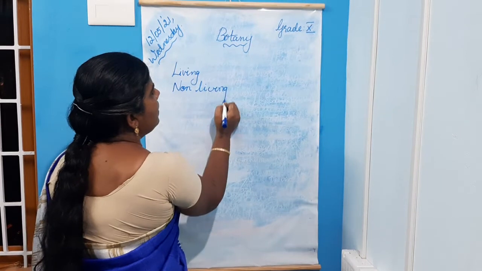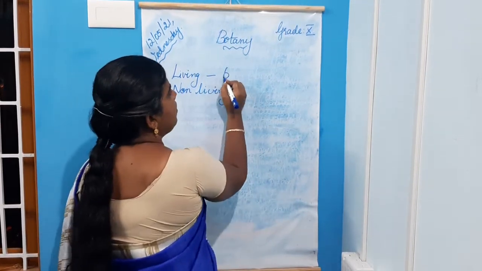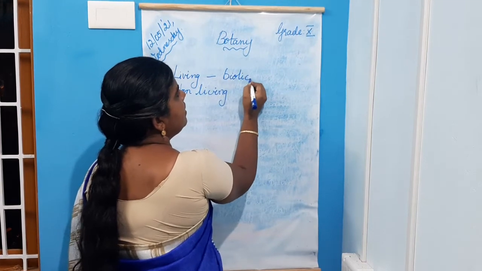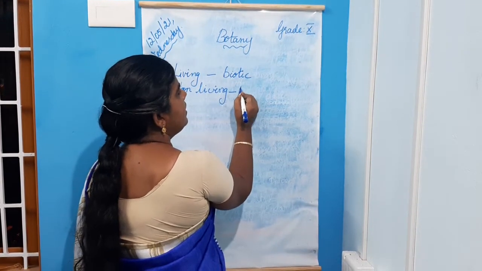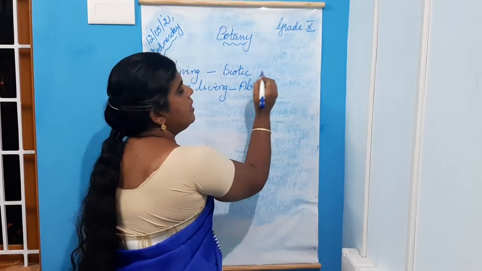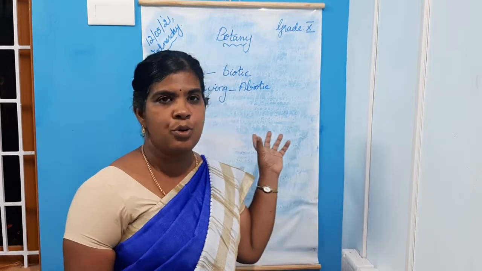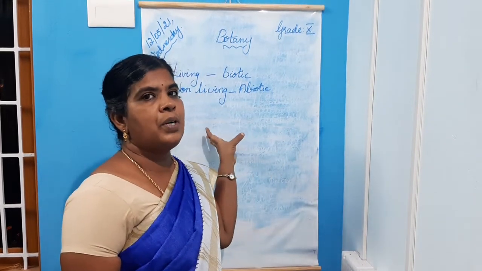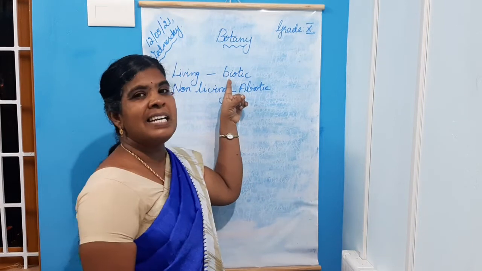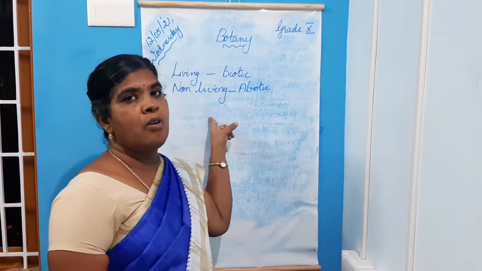The living components are said to be the biotic components, and non-living things are abiotic components. Biotic means living components, abiotic means non-living components.